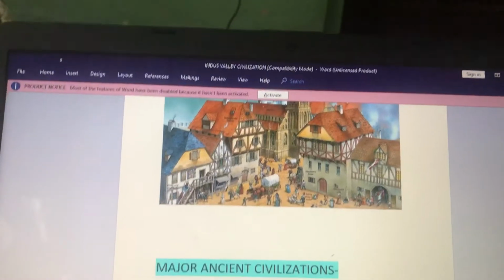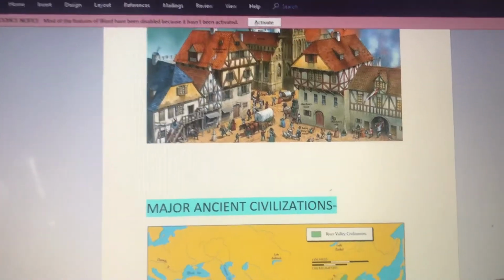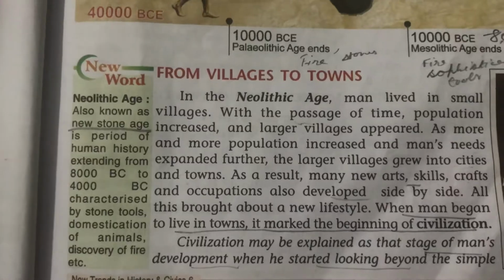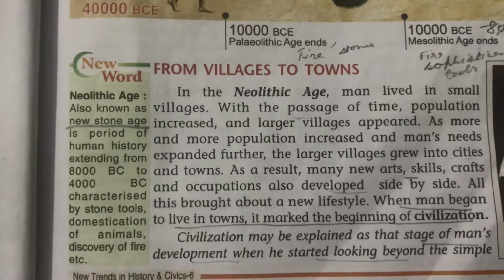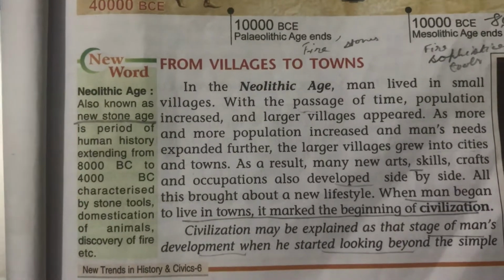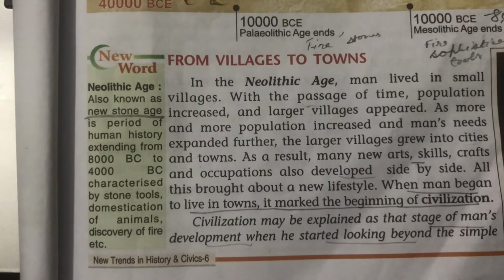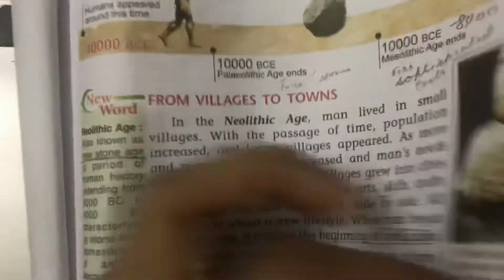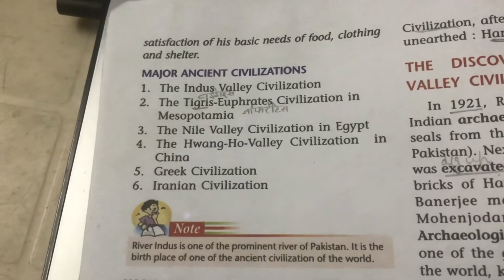When man started to live the settled life, then civilization began. So students, underline the definition of civilization. When man began to live in towns, it marked the beginning of civilization. It is also defined as that stage of man's development when he started looking beyond the simple satisfaction of basic needs of food, clothing and shelter.